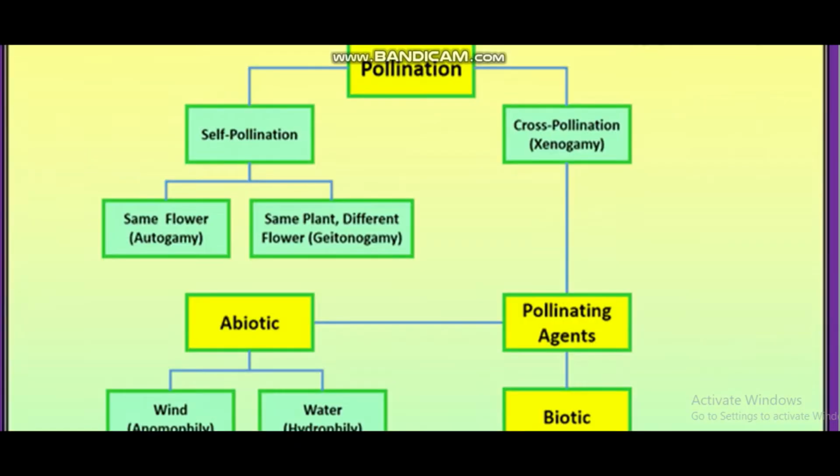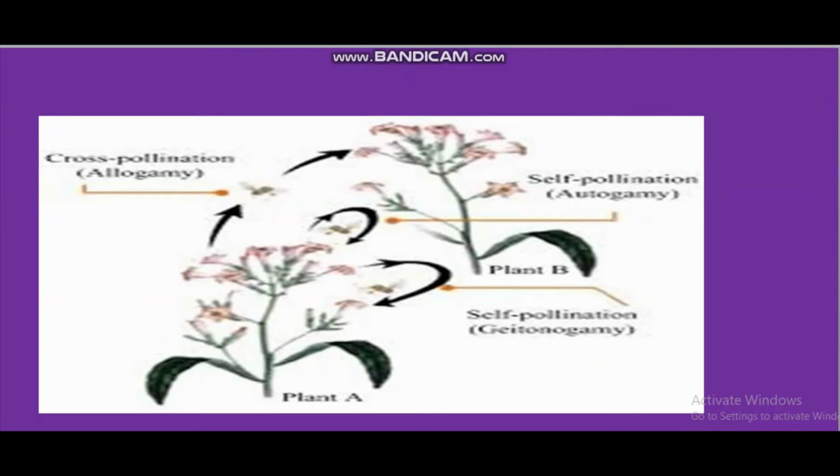So here I am showing you one flow chart regarding pollination. It is of two types, self-pollination and cross-pollination. Already we talked about this. Self-pollination again we can see here, that is autogamy and another is geitonogamy. Autogamy is a simple self-pollination where transfer takes place in the same flower. What is the meaning of geitonogamy? I want to show you one picture so that it would be clear. Here is the picture.